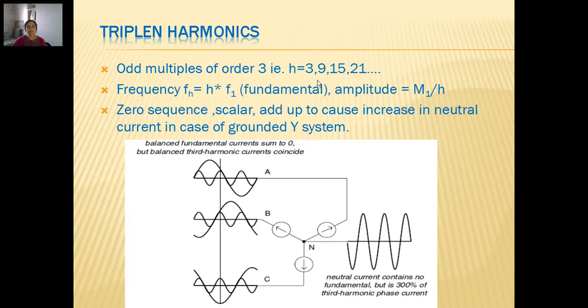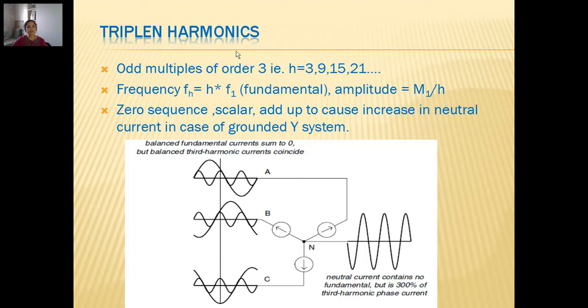We can notice that we have not taken even multiples. So 6 is not there, 12 is not there, 18 is not there, which are even harmonics. We are taking only odd multiples of order 3 for a specific reason: triplens will be taken only as 3, 9, 15, 21, the odd multiples of order 3.